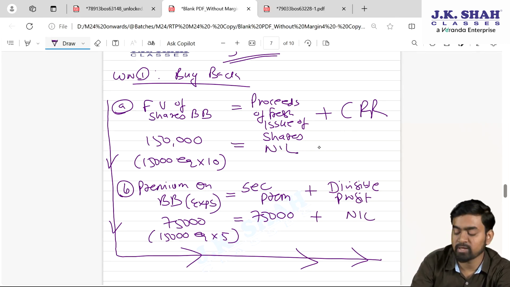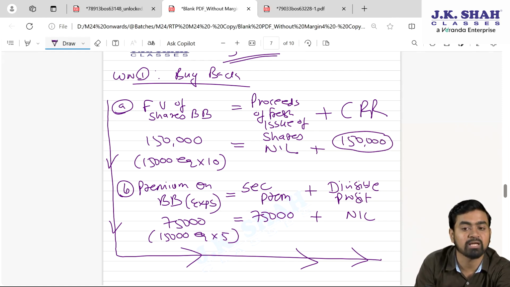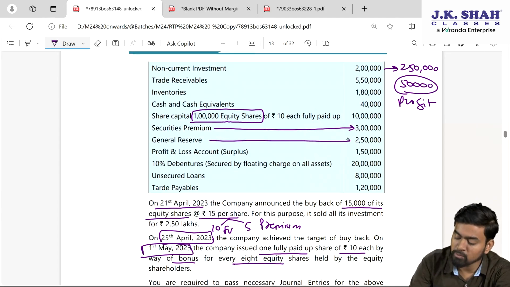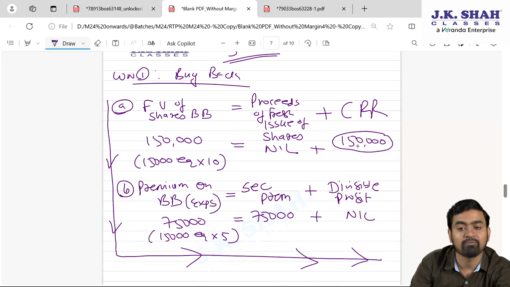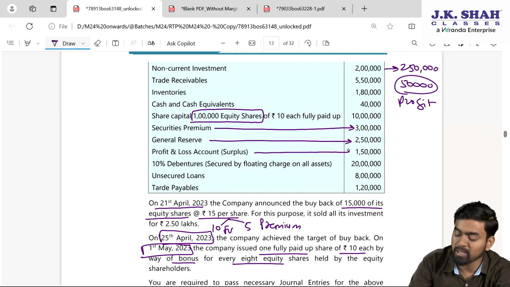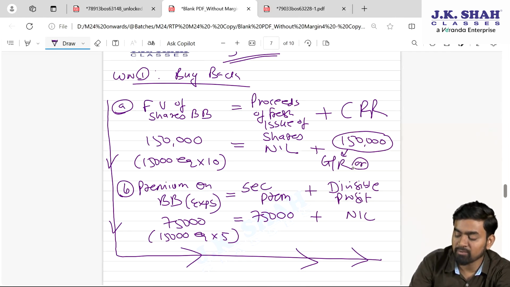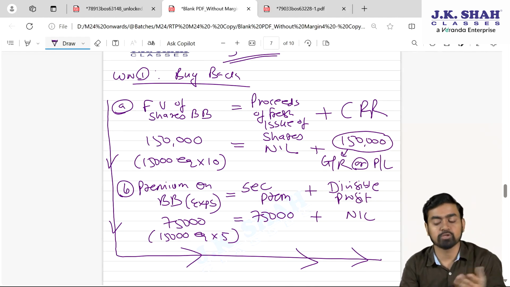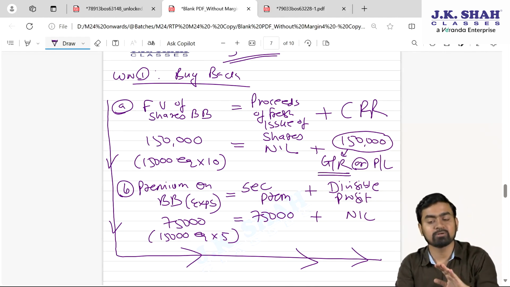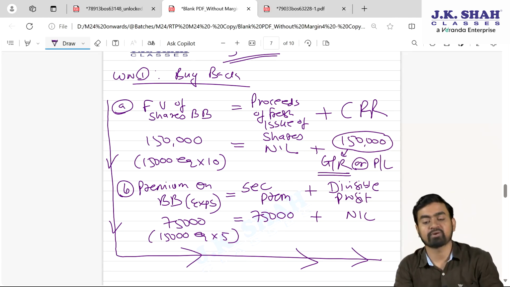There is no information of a fresh issue. Hence, the entire 1,50,000 will be transferred to CRR, and we need to create CRR. CRR will be created out of divisible profit, my dear students. Either you can use general reserve or the profit and loss. In my question, if you see, general reserve 2,50,000 I have, and I want to create 1,50,000 CRR. So out of general reserve you can transfer 1,50,000, or you have even P&L 1,50,000. So the entire 1,50,000 could be transferred from P&L. There is no issue. But I would advise first use general reserve. If there is deficit, then use profit and loss.